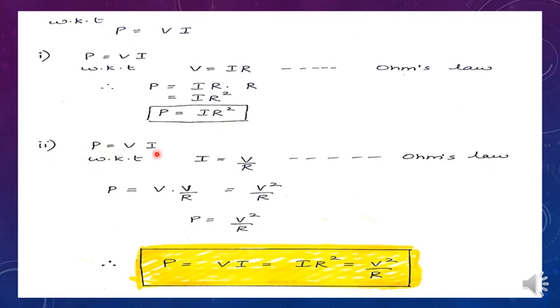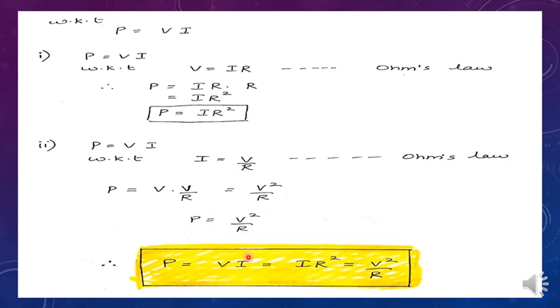We also know that I is V by R, isn't it? We got this also from Ohm's law only. Now if you consider the same equation P is equal to VI, which you learnt in the derivation just now, and replace I with V by R, it is going to be P is equal to V into V by R. What is V into V? It is V square. So V square by R. This is one more formula for P, that is P is equal to V square by R.